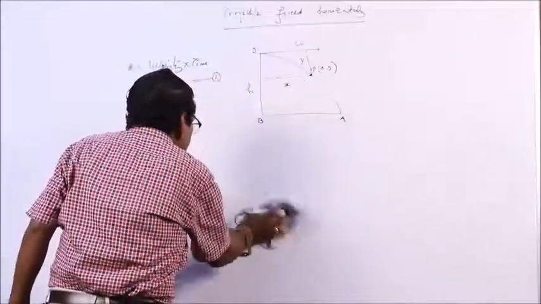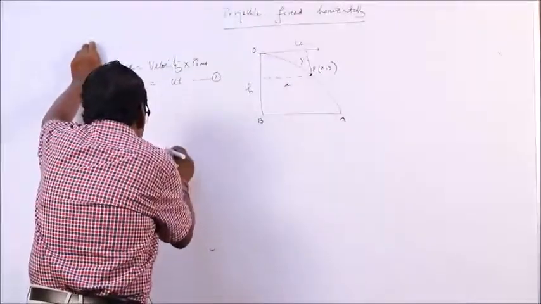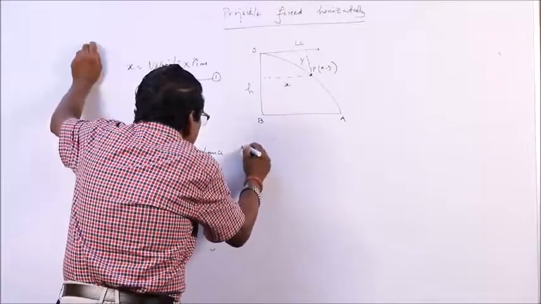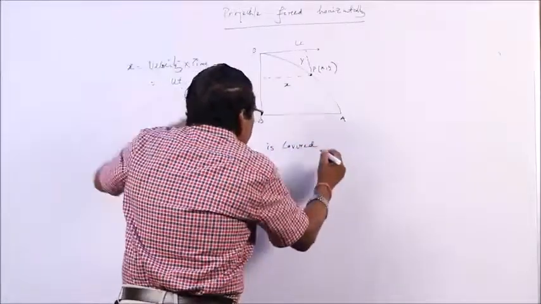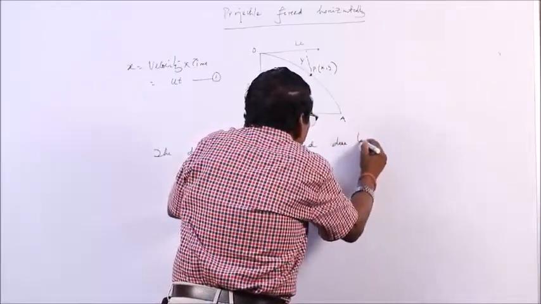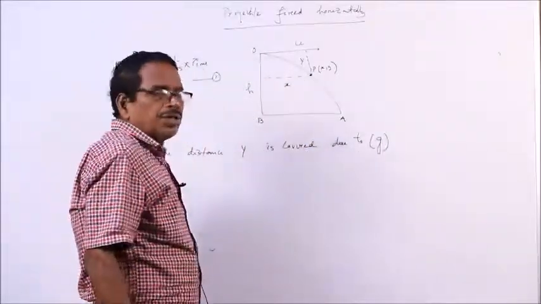The vertical distance covered is not in the upward direction, but in the downward direction. The distance y is covered due to g.